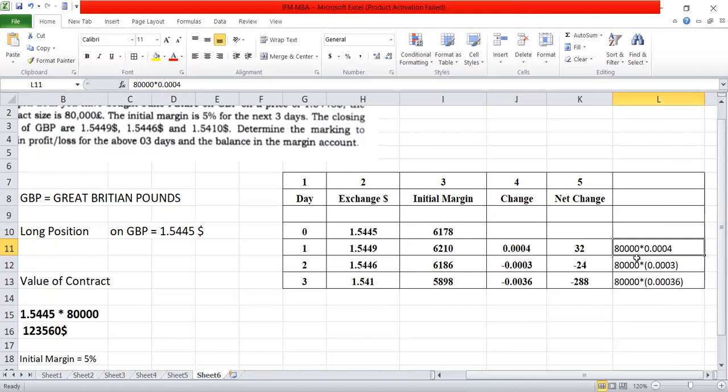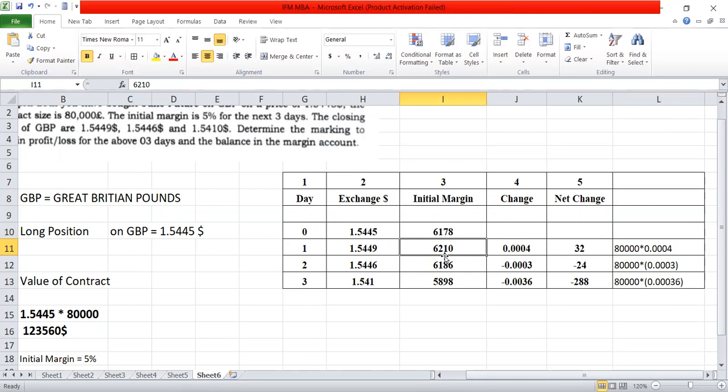Now you can see the working note. The contract price is 80,000 rupees. 80,000 into the number of changes happened, that is 0.0004. If you do this, that is the net change. So the net change is 32 points increased. Now very simple, this 32 we should add to the initial margin: 6178 plus 32. So the margin for the first day is 6210.